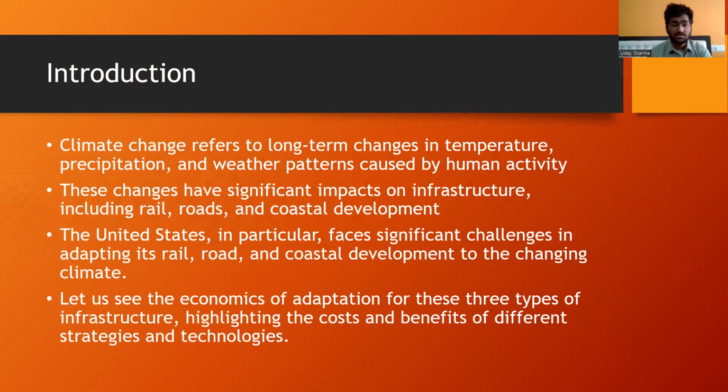The United States, in particular, faces significant challenges in adapting its rail, road, and coastal development to the changing climate. Let us see the economics of adaptation for these three types of infrastructure, highlighting the costs, benefits of different strategies and technologies.